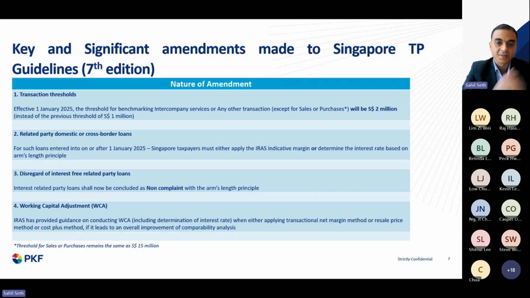There is a specified formulaic approach for this, and based on that, if it leads to an improvement, then apart from the improvement, there has to be proper justification given in the documentation as to why the taxpayer has conducted a working capital adjustment. It's not that for every kind of transaction you can perform it. You need to give proper reasoning as to why a working capital adjustment is being performed, right?